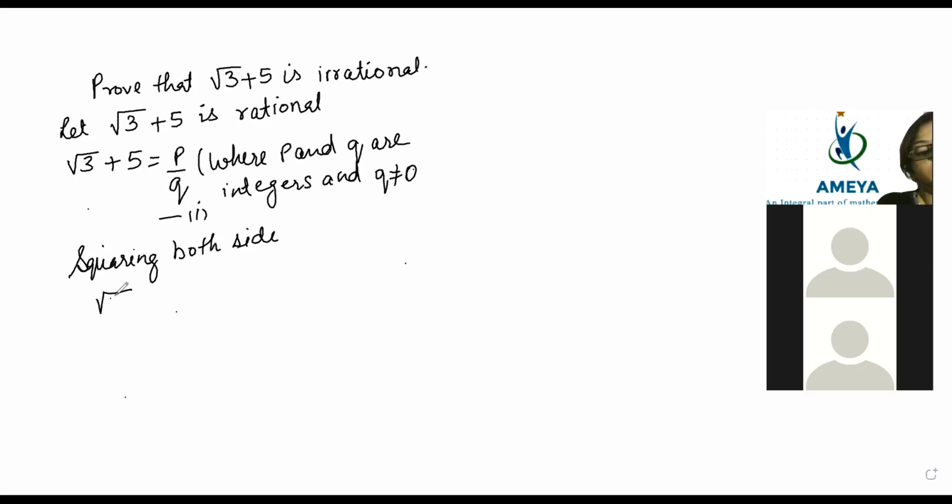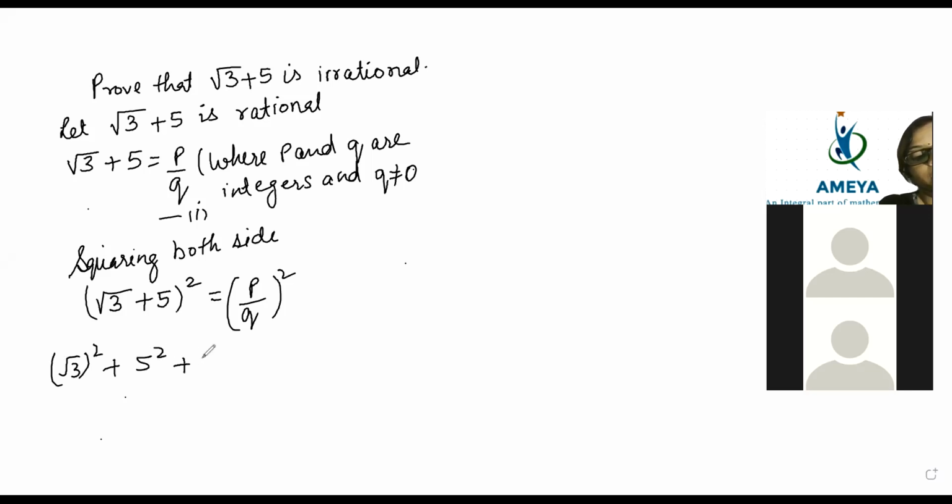We will write root 3 plus 5 whole square is equal to p by q whole square. Now, beta, root 3 plus 5 comes in one of the identity formulas. Here it will become a square plus b square plus 2ab, equal to p square by q square.